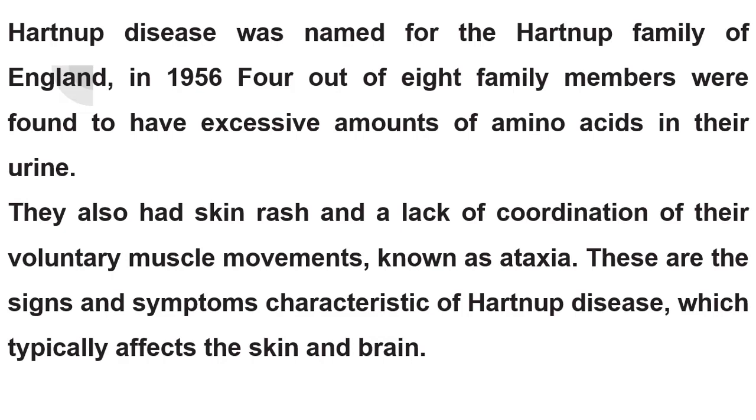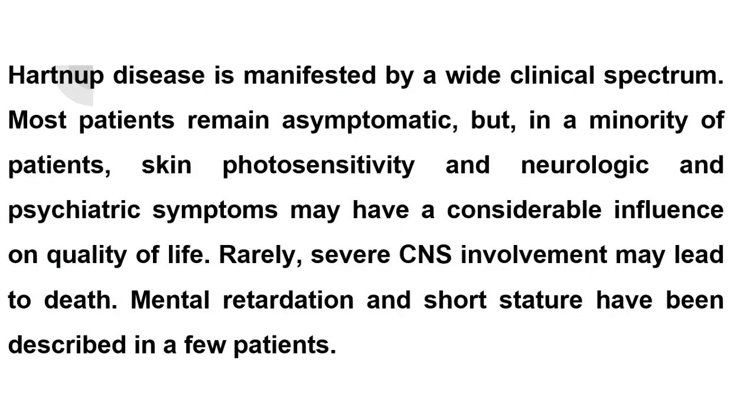They also had lack of coordination of voluntary muscle movement, known as ataxia. These are signs and symptoms of Hartnup disease, which typically affect the skin and brain. So Hartnup disease is manifested by a wide clinical spectrum.